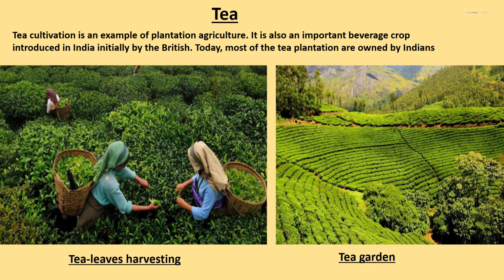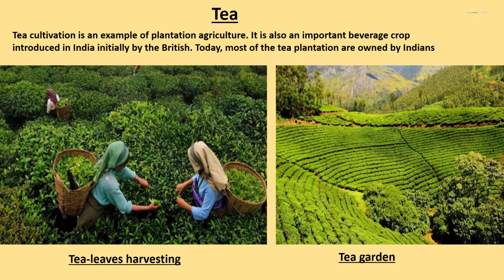Tea. Tea cultivation is an example of plantation agriculture. It is also an important beverage crop introduced in India initially by the British. Today, most of the tea plantations are owned by Indians. Children, as you can see in the given figures, tea leaves harvesting and tea garden. It requires abundant, cheap and skilled labor. Tea is processed within the tea garden to restore its freshness.